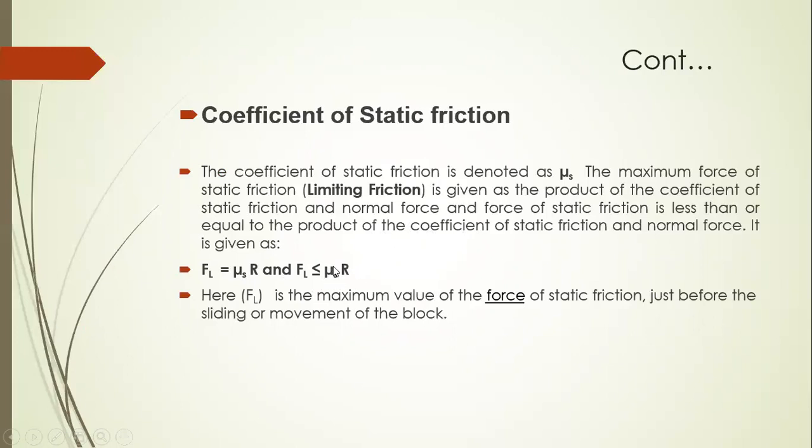Here mu s is the coefficient of static friction, that is equal to FL by R, the limiting friction divided by the normal reaction R. Here FL is the maximum value of the force of static friction just before the sliding or movement of the block. Also, static friction is a variable friction force.